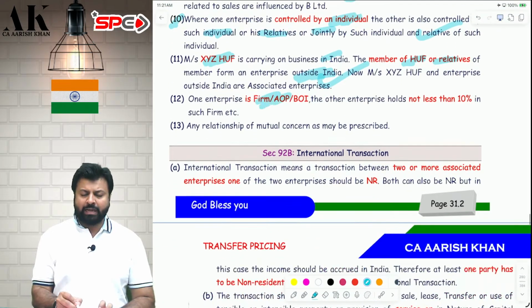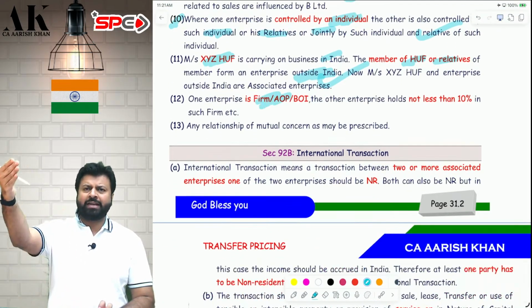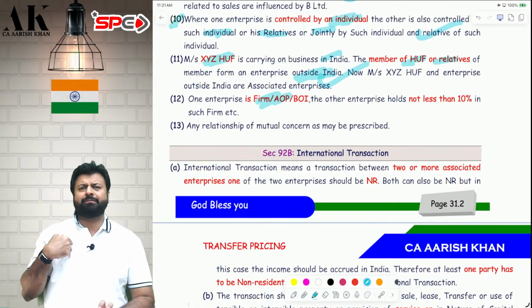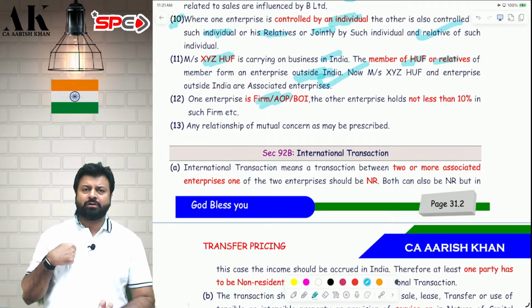And last but not least, I am a partnership firm. I am an AOP BOI. If any person has 10% stake in my partnership firm or my AOP BOI, then that person and my firm will become associate enterprise. Just 10%. Who holds 10% or more in my entity, then that partner and my firm will become associate enterprise.